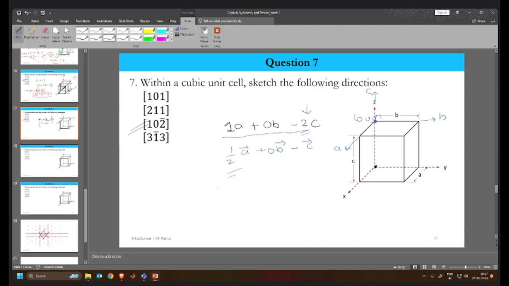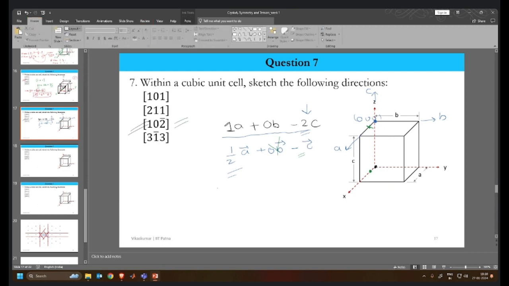Okay. So what we can see here, from the origin, I have to go by the amount of 1 by 2 in the A direction. In the A direction, we are going by 1 by 2 amount. In the B direction, that is along this, we are not going by any amount. It is 0. And in the C direction, we are going by the unit amount in the negative sense. So from here, we are going all the way to the bottom over here, right? So this is the head of our direction, which is represented by this particular Miller indices. So let's draw it.